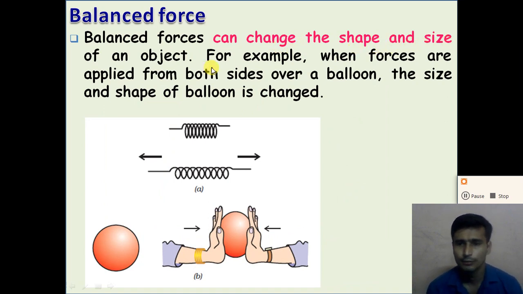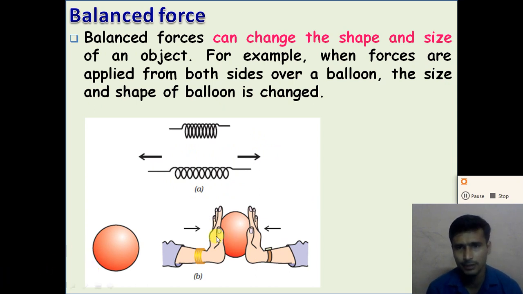With the help of the balanced force, when two or more forces act on a body, and if the resultant force acting on the body is zero, such forces are known as the balanced force, and this balanced force can change the shape and the size of the object. Look at this picture of the spring. When we apply two equal forces in opposite directions, the length of the spring increases, so the size of the spring increases, and the shape of the object will be changed, right?